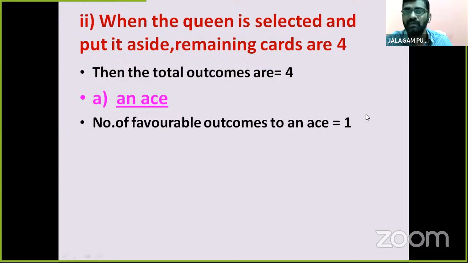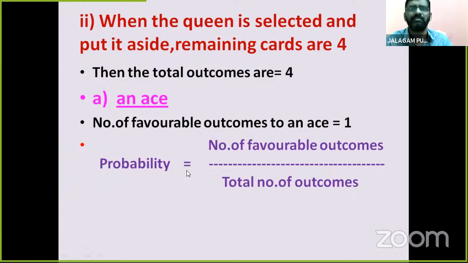The number of favorable outcomes to an ace is only 1. That is the diamond ace. That's right. Now, the probability formula: number of favorable outcomes divided by the total number of outcomes. Here 1 is favorable and 4 is the total. That's why the probability is, children? Yes, you are right. The probability of an ace is simply 1 by 4. This is the answer.